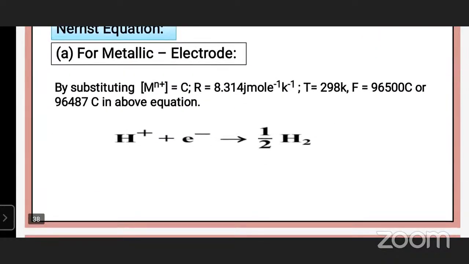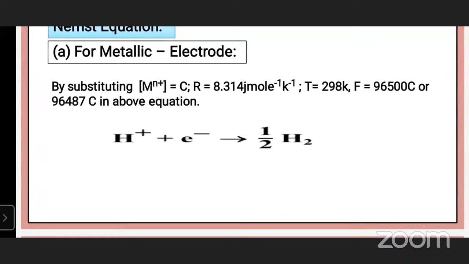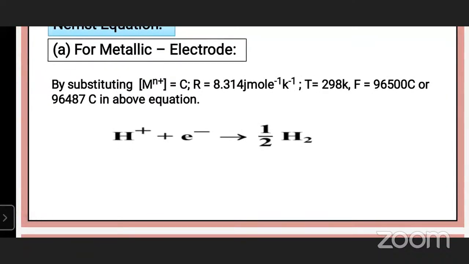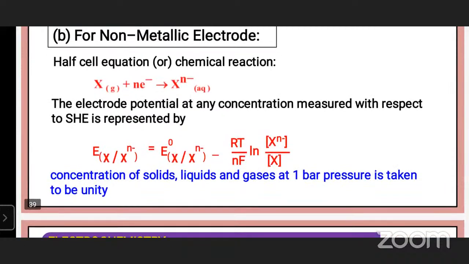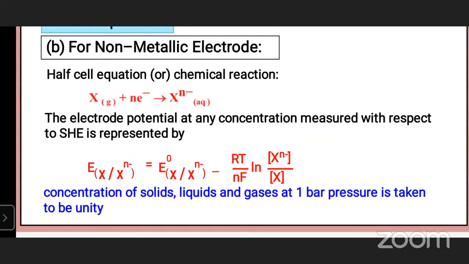In the Nernst equation for metallic electrode, substitute M^n+ is equal to C, R is equal to 8.314 joules per mole per Kelvin, T is equal to 298 Kelvin, F is equal to 96,500 coulombs or 96,487 coulombs in the above equation. Now for the non-metallic electrode Nernst equation, half cell equation or chemical reaction: X plus